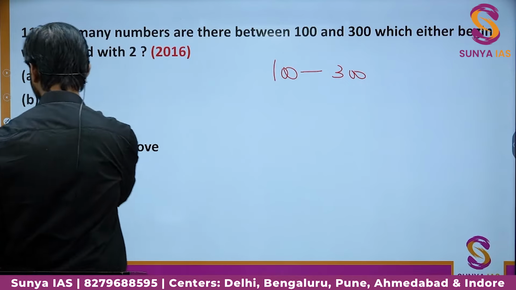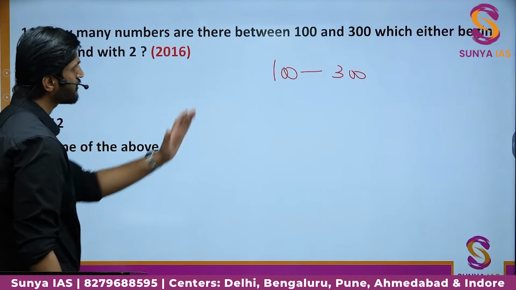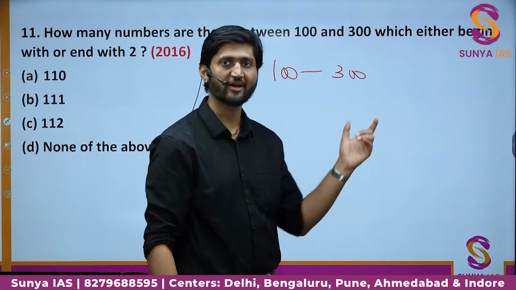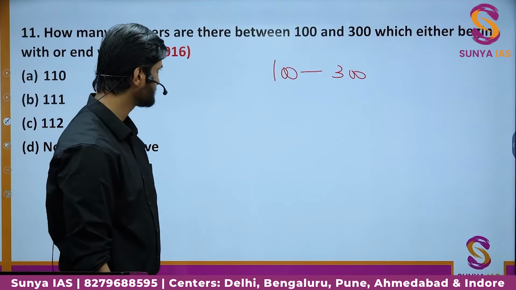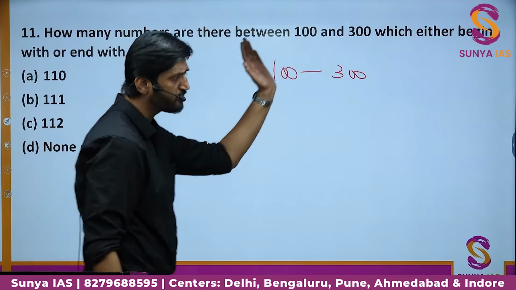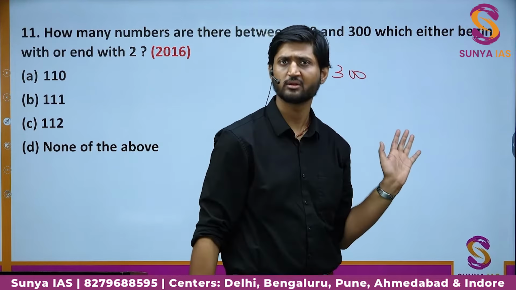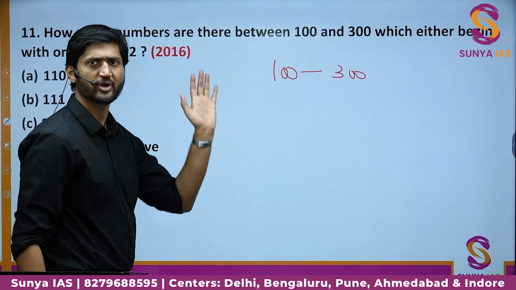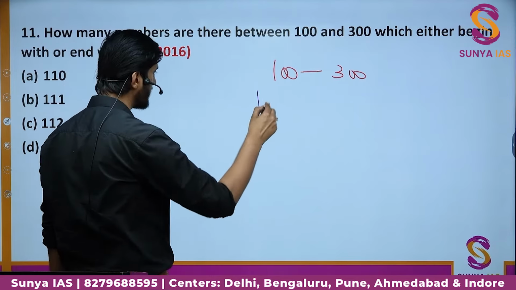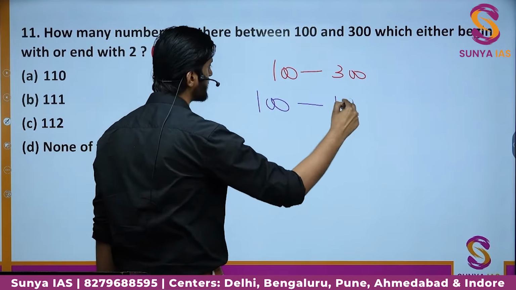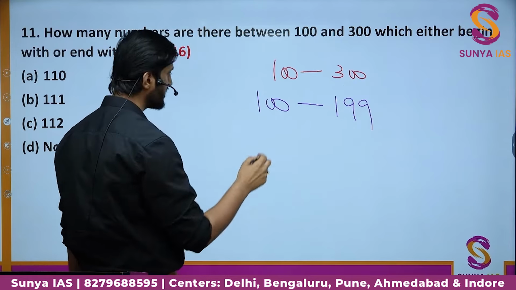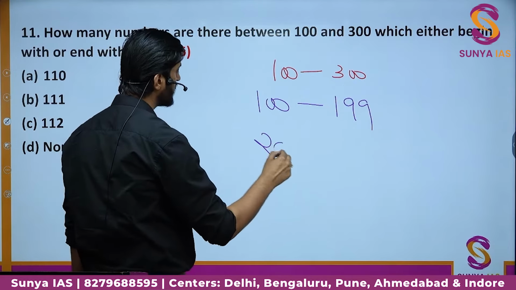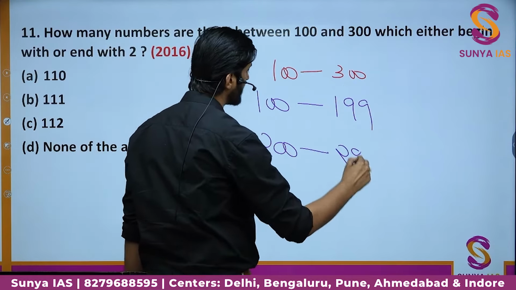So let us break this question in 2 parts. See, this question is also a hit and trial based question. You do not have to follow any particular approach to solve this. There is no particular approach. But here the idea is just go random. So what we can do is, from 100 to 199 we can take some digits, and then from 200 to 299 we can take some digits.